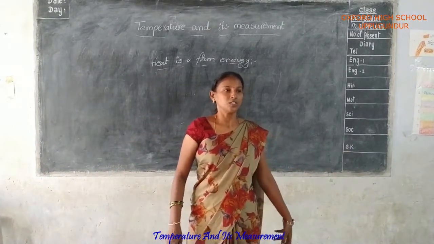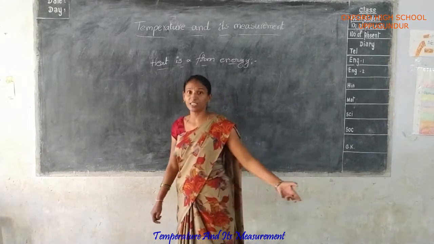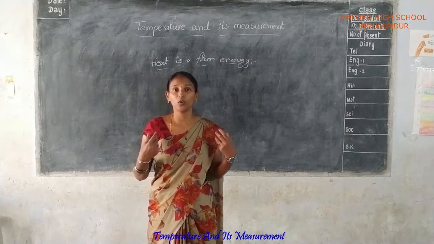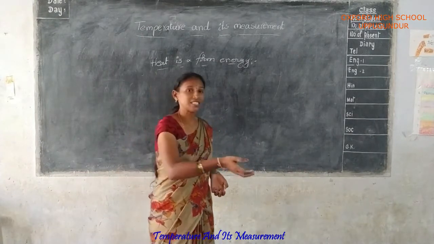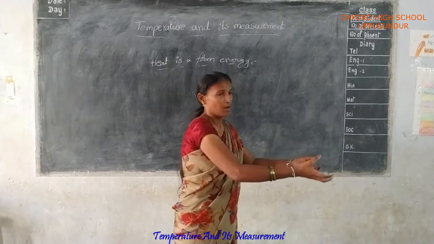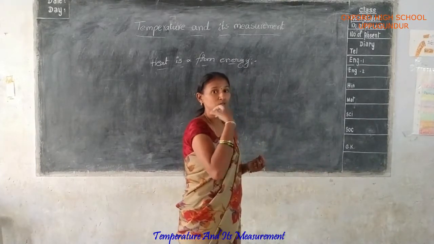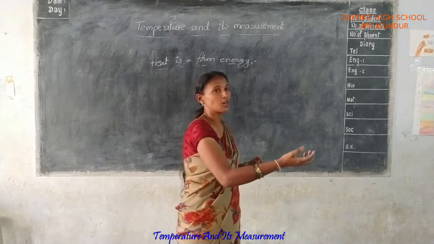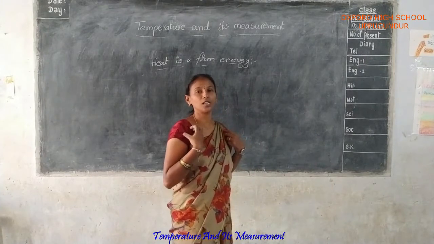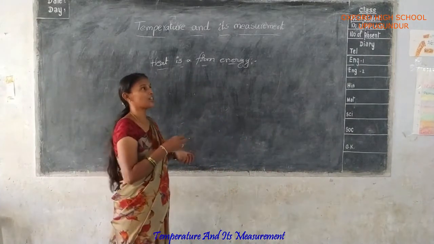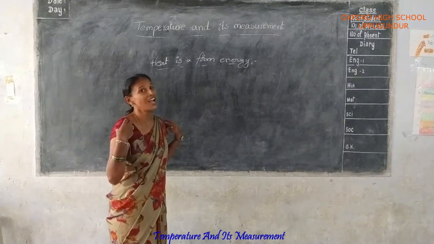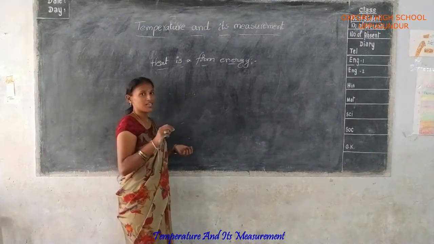Why do they sit near the fire? Because your body is very cool, so you sit near the fire. Automatically the heat is transferred and flows to your body, and your body absorbs some heat. That's why you feel your body is very hot. Do you understand?